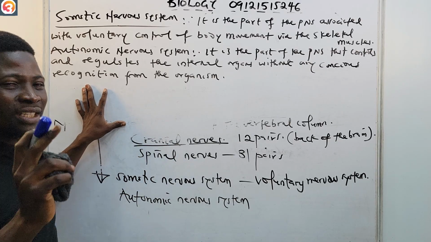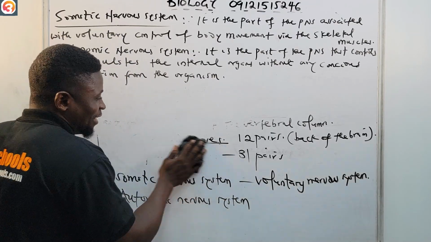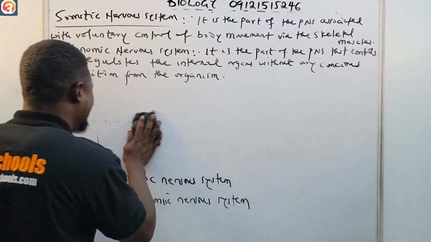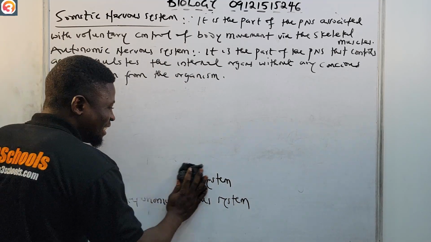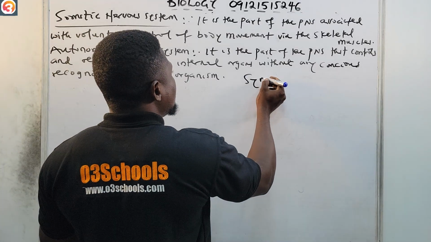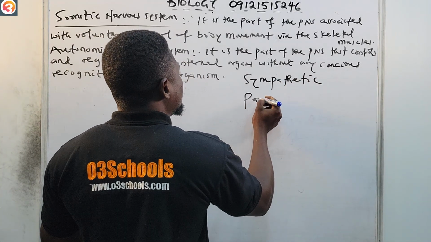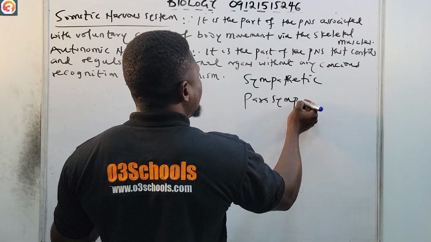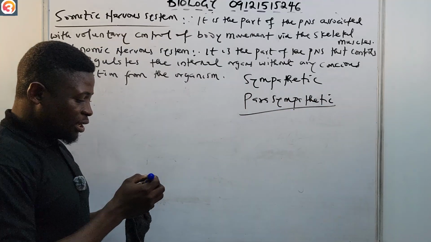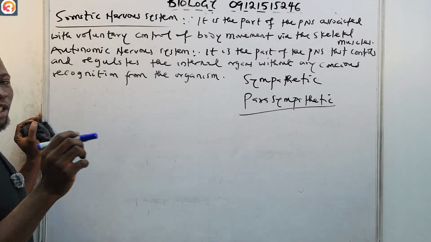The autonomic nervous system consists of two types of nervous system, called the sympathetic and the parasympathetic nervous system. So those are the two types of autonomic nervous system that we have.